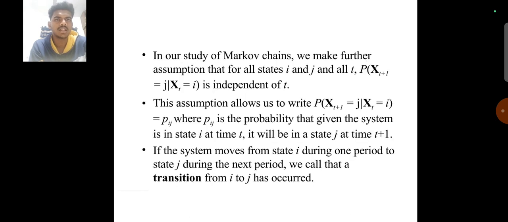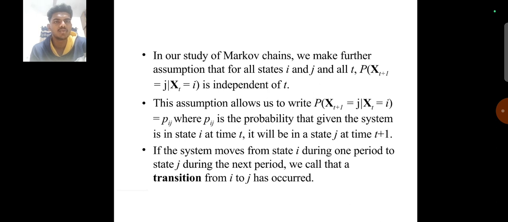In our study of Markov chains, we make the further assumption that for all states i and j and all t, P(X_{t+1} = j | X_t = i) is independent of t. This assumption allows us to write P(X_{t+1} = j | X_t = i) = pij, where pij is the probability that, given the system is in state i at time t, it will be in state j at time t+1.